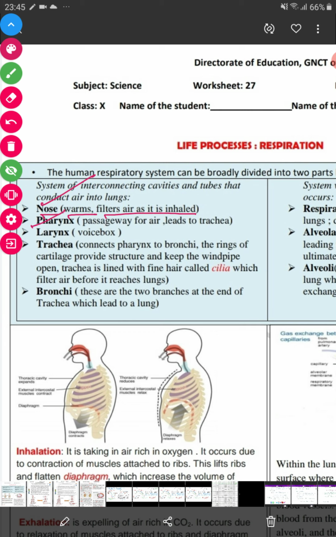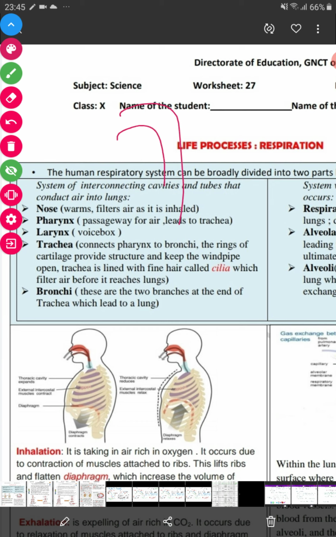The pharynx is only a passage for air which leads to the trachea. The larynx is known as the voice box. The trachea connects the pharynx to the bronchi, and the rings of cartilage provide structure and keep the windpipe open. The trachea is lined with fine hairs called cilia, which filter the air before it reaches the lungs.